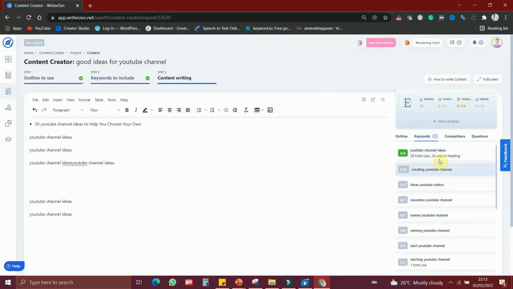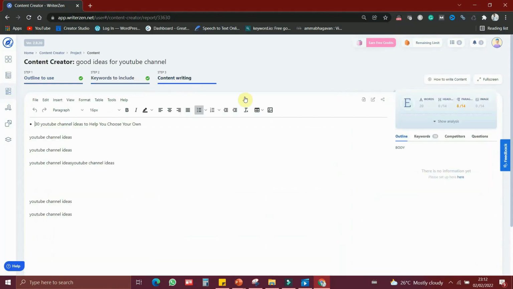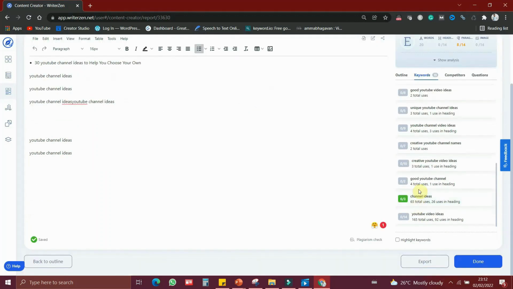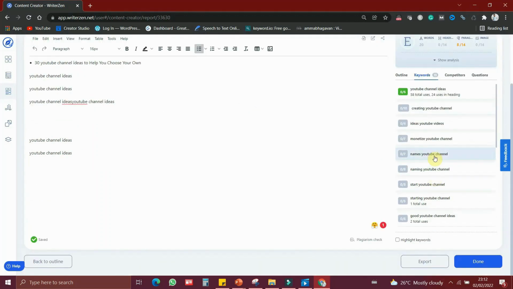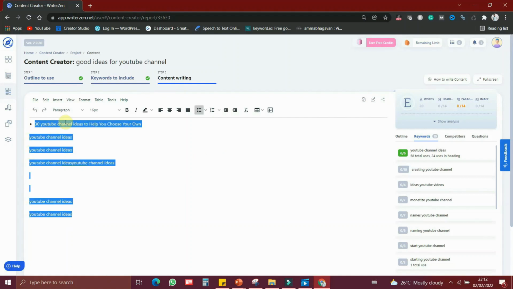If you want, you can use it, or you can skip from the step 2 and start writing your article in your own blog, and just check with these keywords whether you are using these keywords in the right place. So if you use these keywords in the right place, it will give you the maximum possibility to rank. So this is all about how you should plan a content, how you should plan the keywords, and how you should write the content.